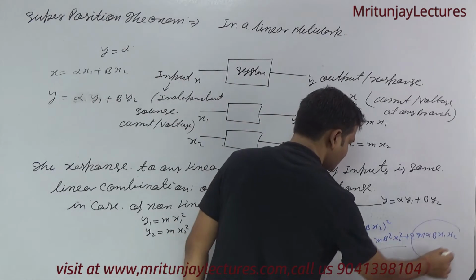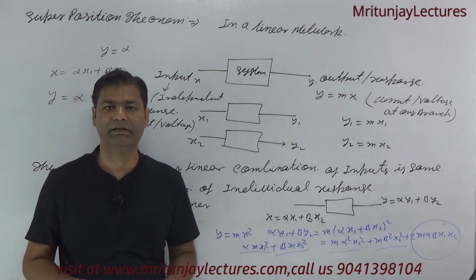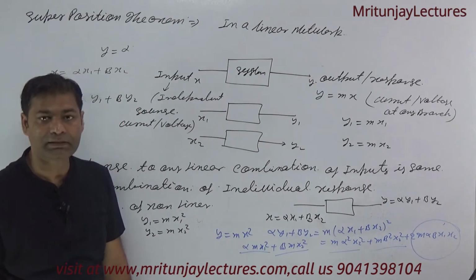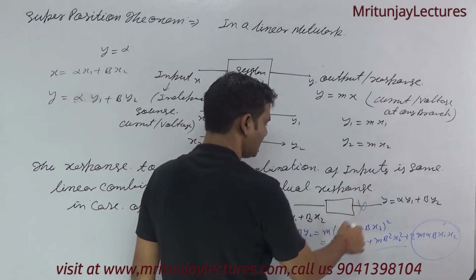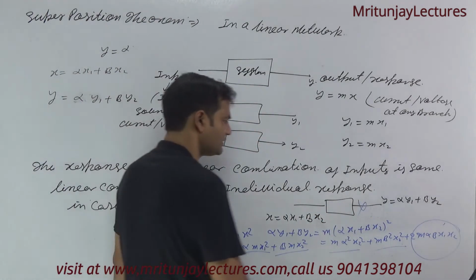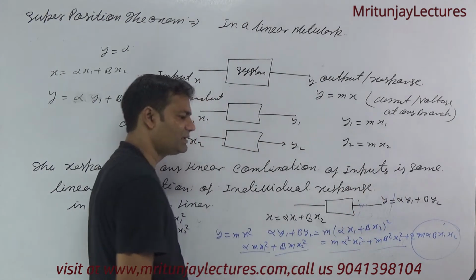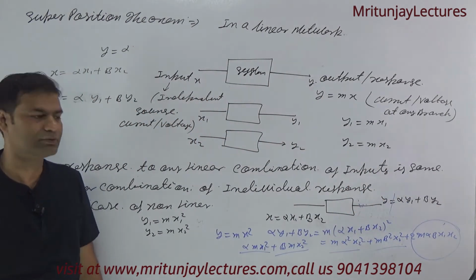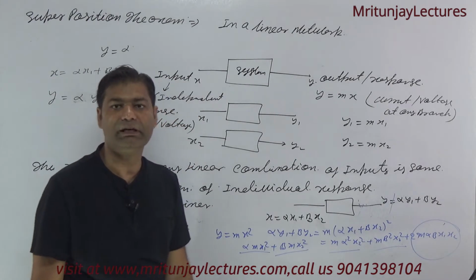Because of this extra term, the right hand side is greater than the left hand side, meaning non-linear. In case of non-linear, the superposition theorem is not applicable. Why? Because y is not equal to alpha y1 plus beta y2. So the superposition theorem is not applicable in case of non-linearity.